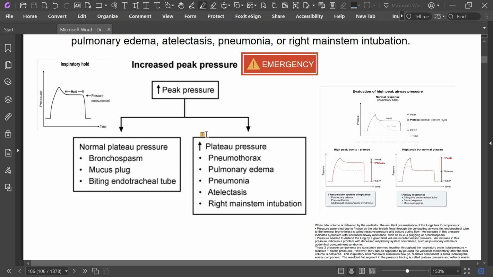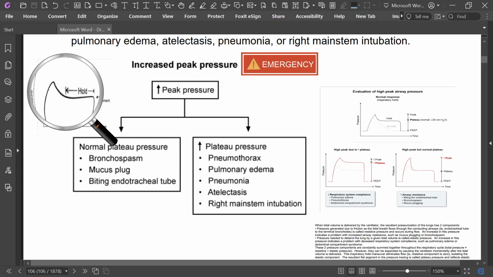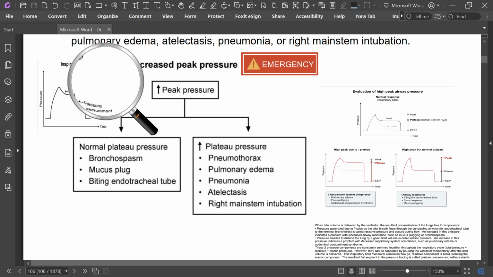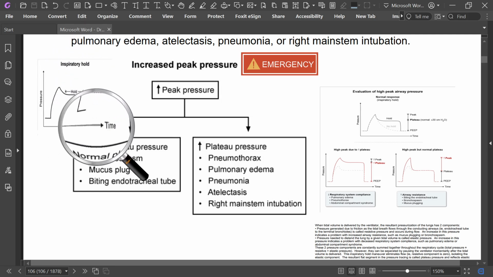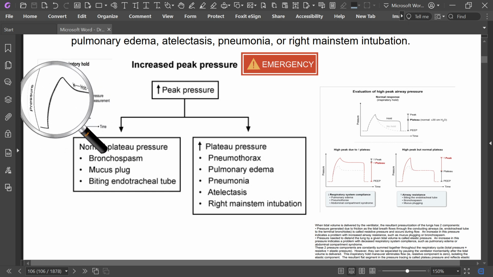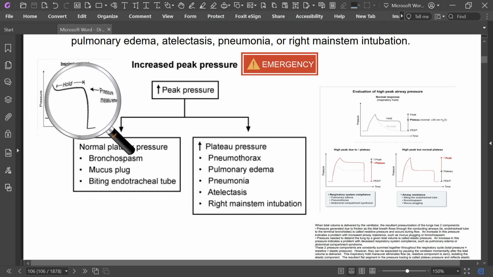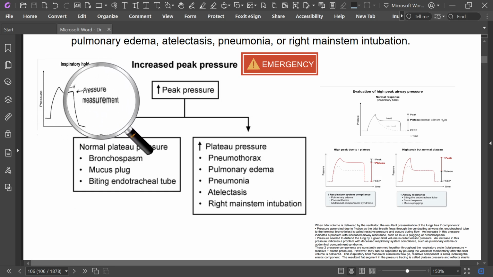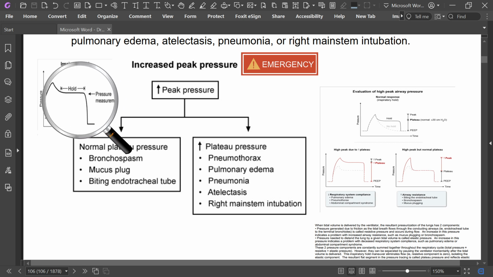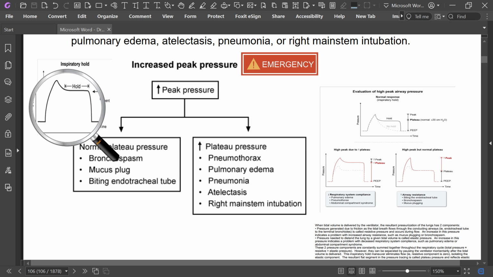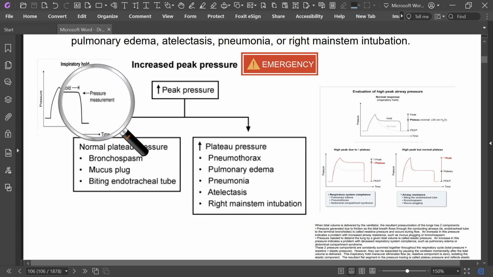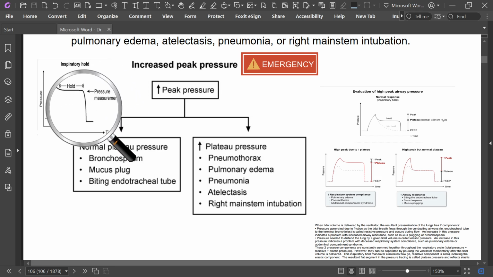Now, this is the picture of the inspiratory hold. I will try to show you in a detailed manner. This is the inspiratory hold, this is pressure, this is time. Here the pressure increases, this is the hold, and here there is pressure measurement. This is the time of holding.